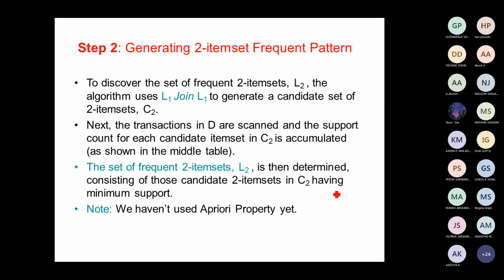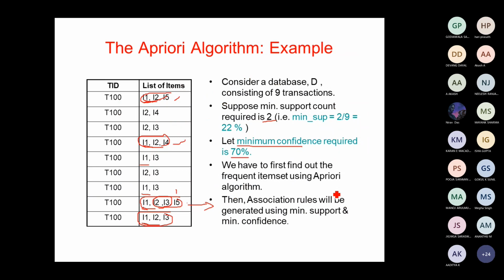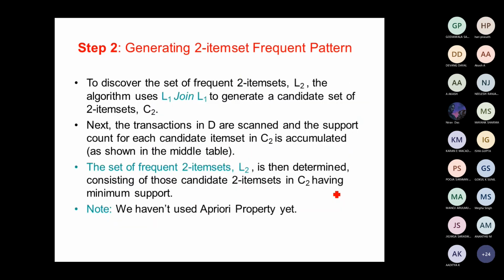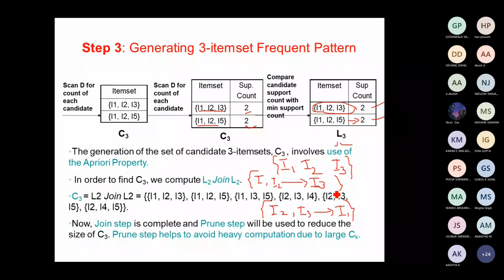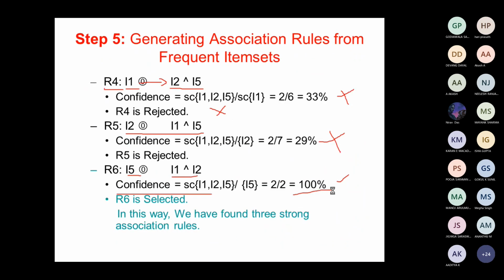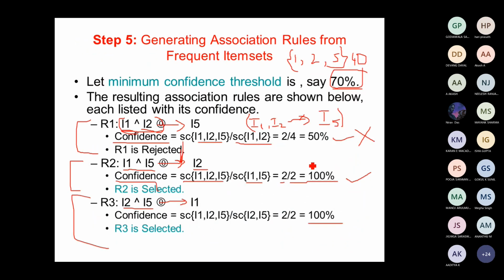So, dear students, what we are doing here is identifying the frequent item set. From the frequent item set, you are identifying how the items can be used to form the association rules. So this is actually the rule which we have generated. You see over here, the rules are, this is 100%, 100%, right? R2, just take the second rule. The customer who buys I1 and I5,